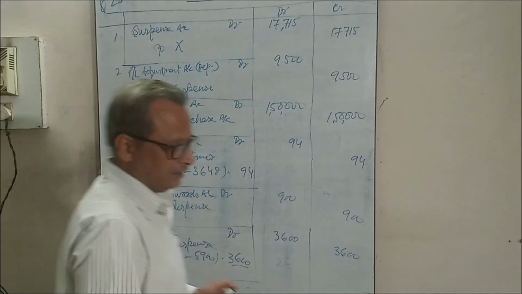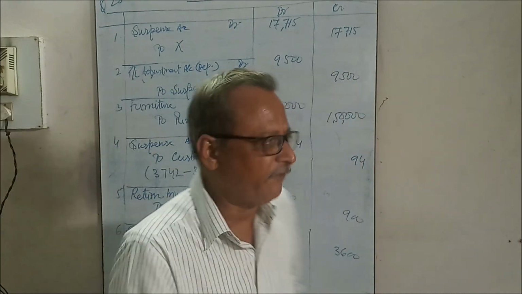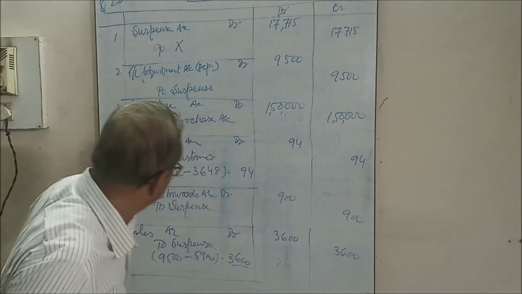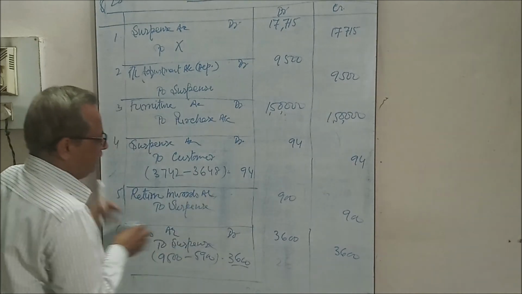Now see, what is the effect on the profit loss? Written in words, here you will write PL adjustment account.